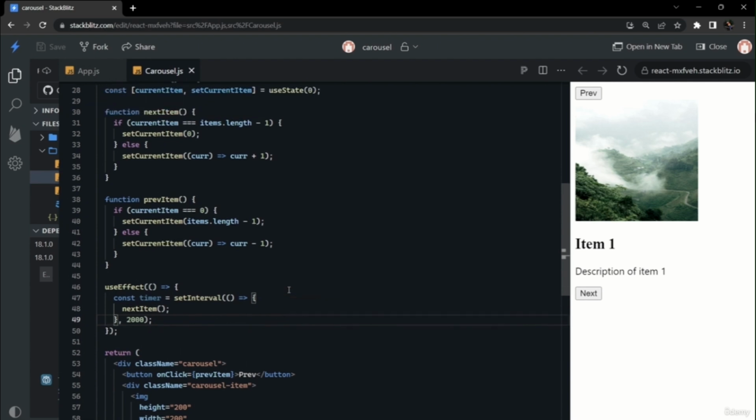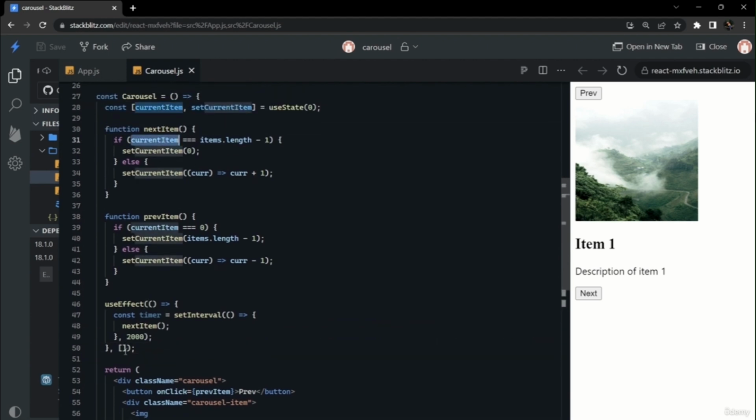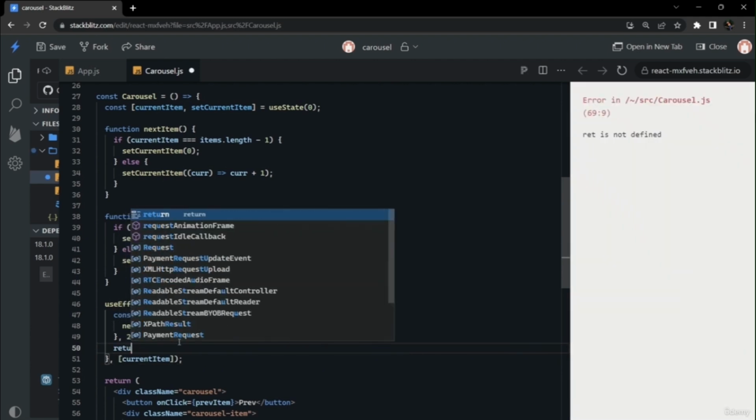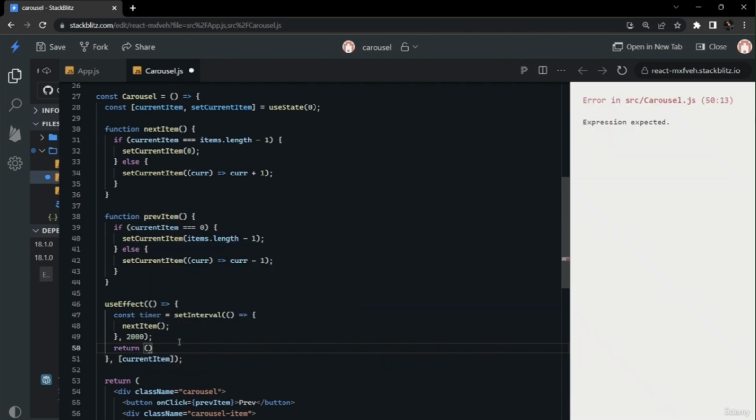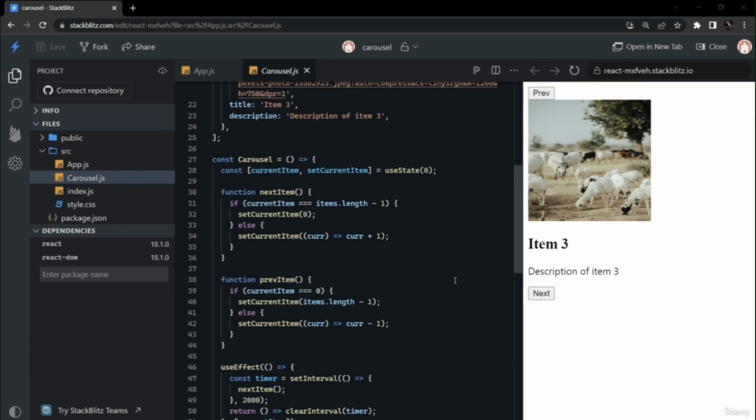But we have to keep in mind that we have to add a dependency for current item. If current item changes, then we have to start the timer again. So also we have to clear the timer after the component is unmounted. So we will return a function here with the timer that will be cleared with it. If you don't clear the interval timer on unmounting in useEffect, then on click of each next button, there will be a lot of timers running, and our state will not be updating accurately.